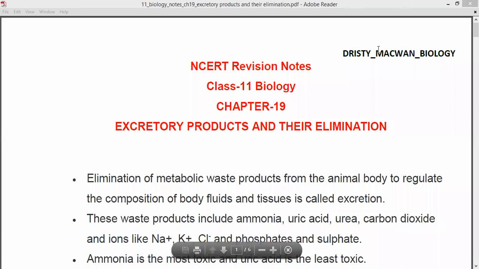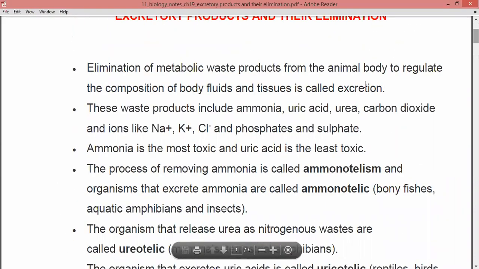Today we are going to see 11th science biology, and we are going to see the next chapter, that is chapter 19, excretory products and their elimination. First, we are going to see the basic introduction related to this chapter and then we will see the main topics. Okay, so let's start with today's lecture.